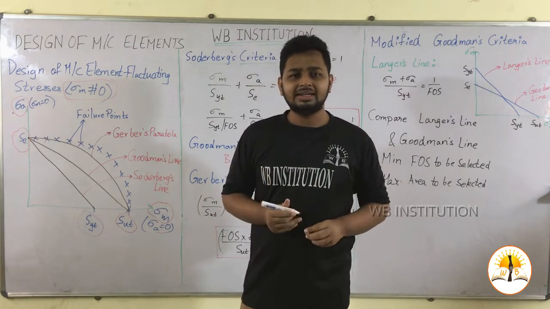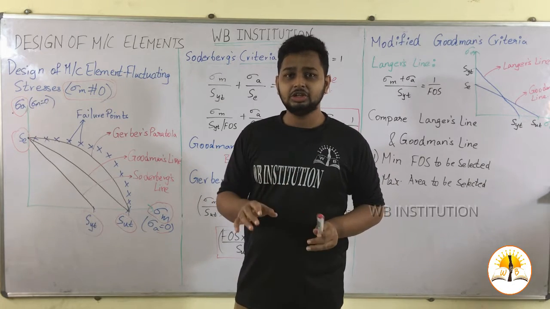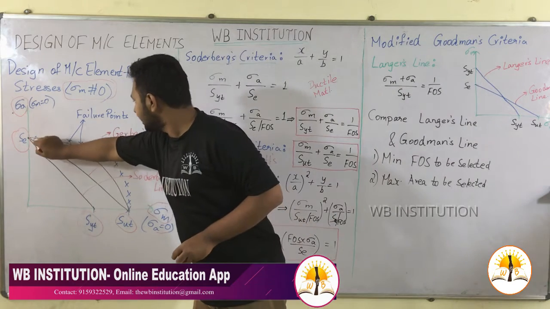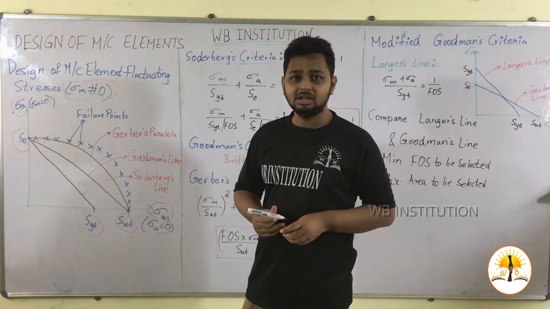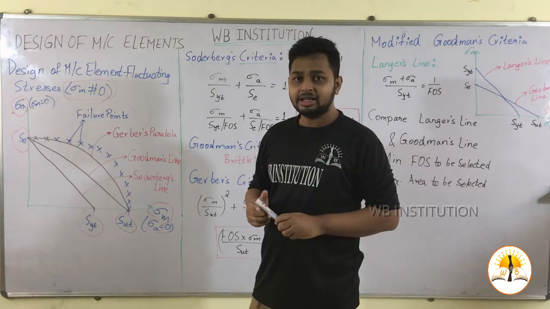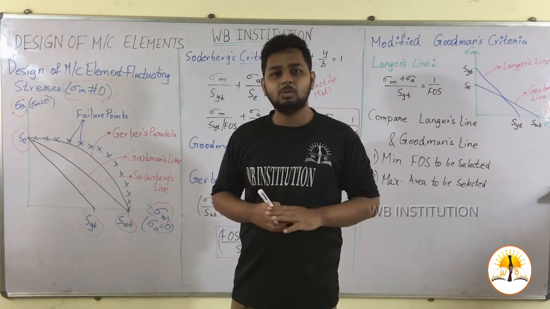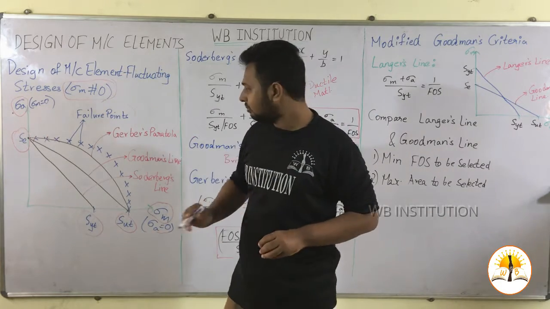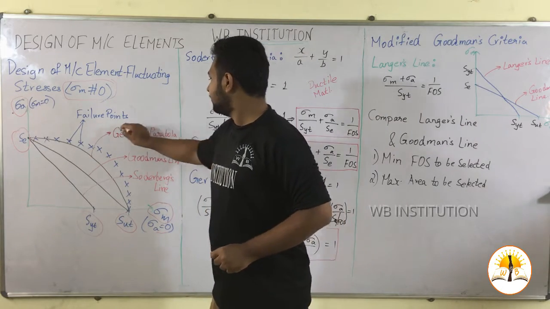At the time of conducting the experiment, we get the values of the failure points. By joining all the failure points, it will be represented as shown here. The cross marks shown here are the failure points observed from conducting the experiment. If we draw a parabola joining the two points SUT and SE, then we get a parabola. This parabola is known as Gerber's parabola.